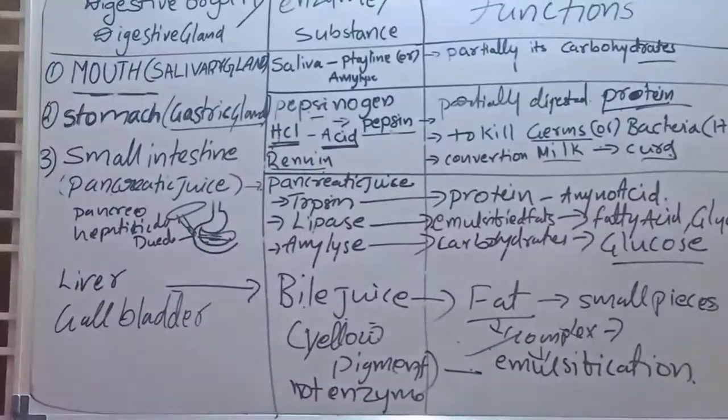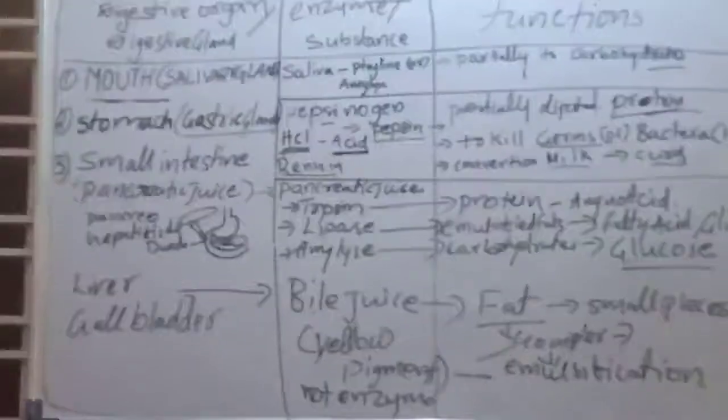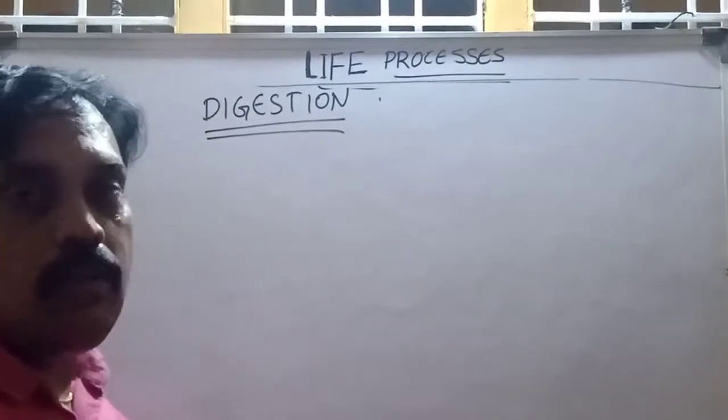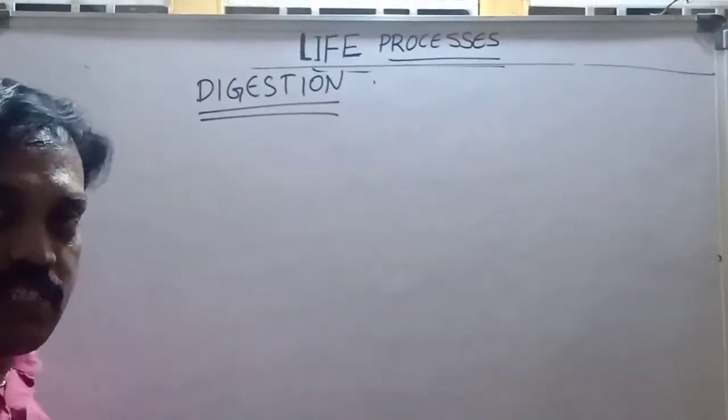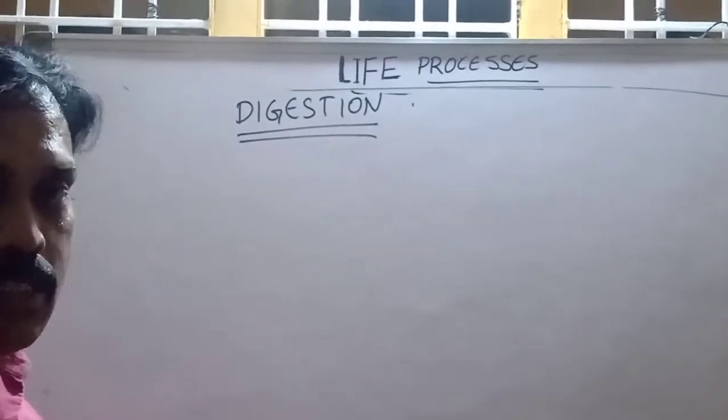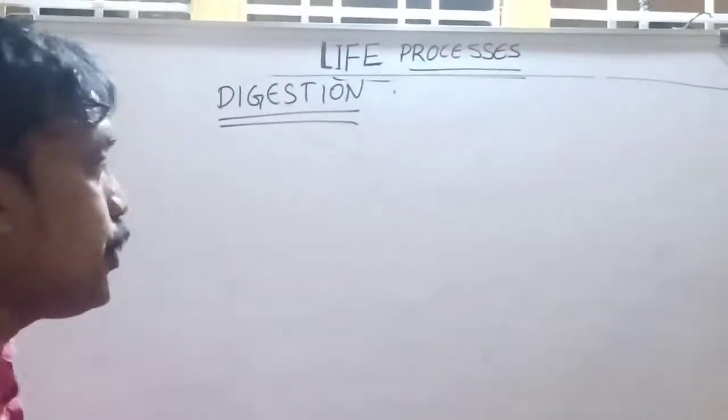Now we are going to discuss digestion. Already we learned about digestion. What are the final substances of digestion? We have to discuss the final substances of digestion.